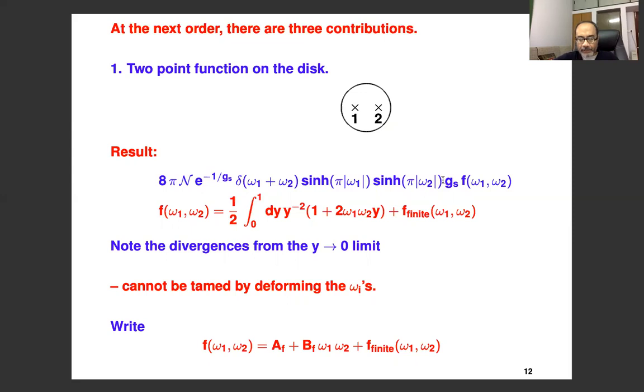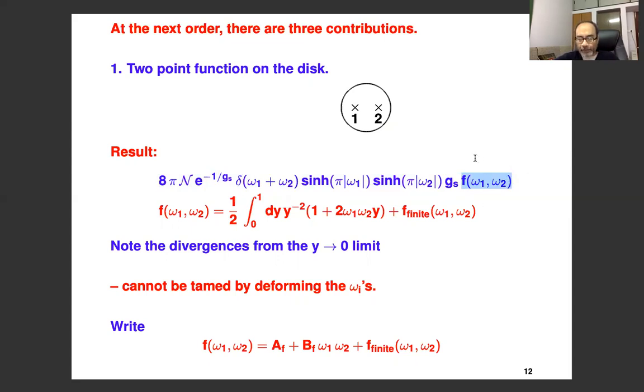The way I have written this result is that this part is in fact the leading contribution, so I've normalized with respect to the leading contribution. Whatever is left, there is an explicit factor of g s I have written down, and the rest I am calling this function F, which is a function of omega 1 and omega 2.